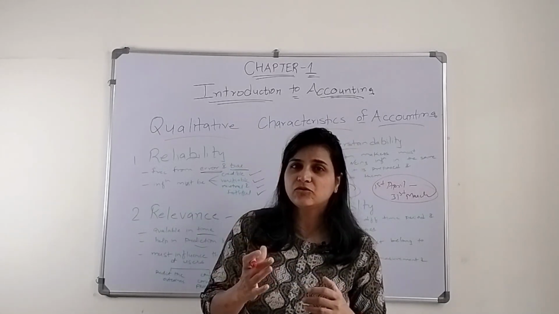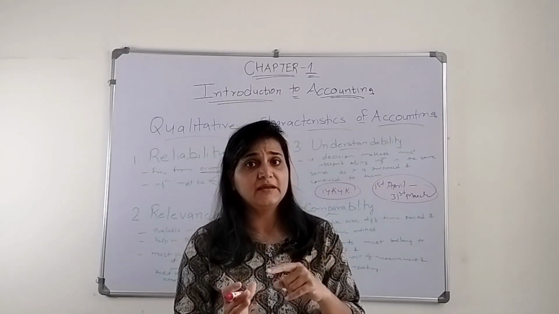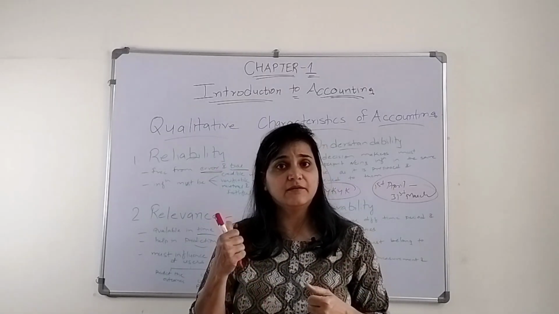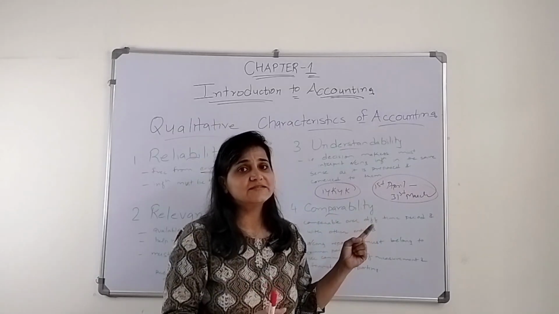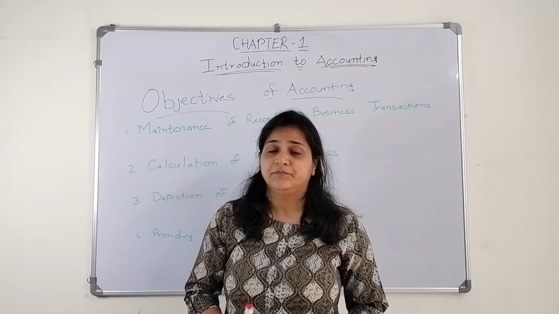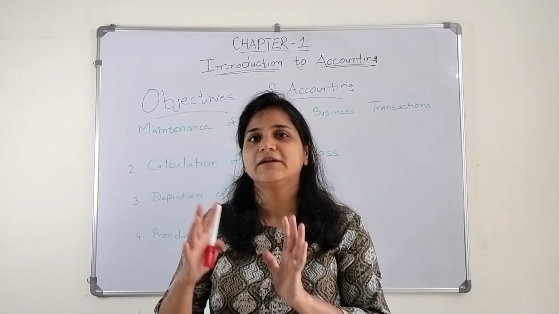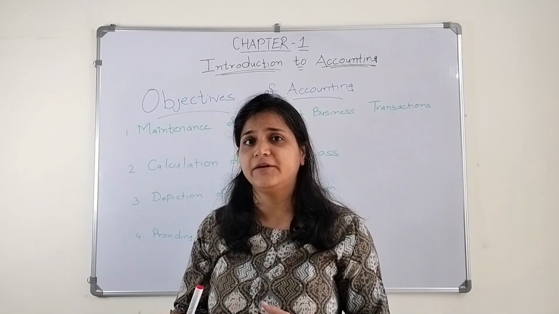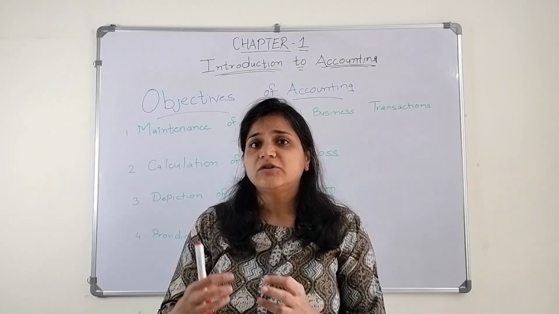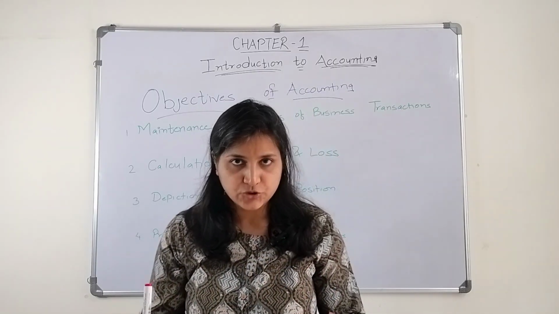So when we talk about the qualitative characteristics, accounting information must be reliable, relevant, understandable, and comparable. So till now we discussed accounting, what it is, and the qualitative characteristics accounting information must hold.